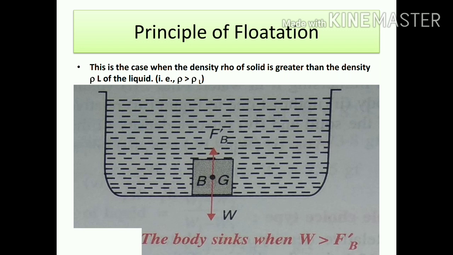In this case, you can see this object sinking inside the container. Why is this object sinking? Because the weight of this object is greater than the upthrust force. We have already studied in the first part of this chapter that weight acts in a downward direction and upthrust acts in the upward direction. Weight's arrow is denoted in the downward direction, and upthrust is denoted by FB in the upward direction. As the weight of the object is more than the upthrust, this object is sinking.